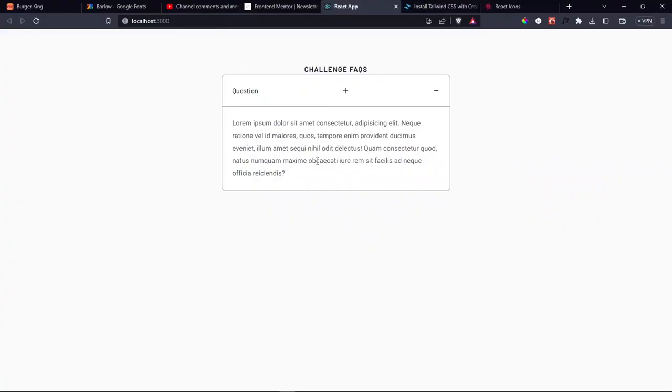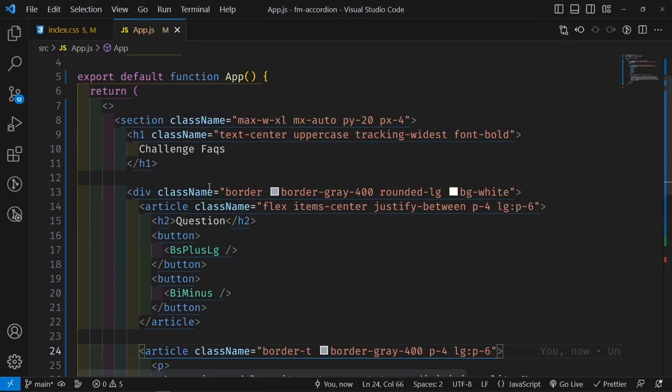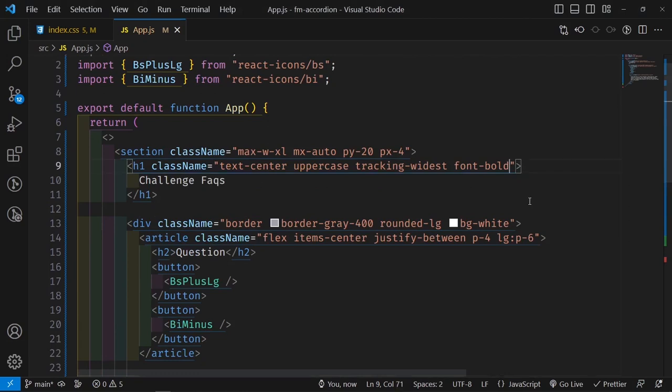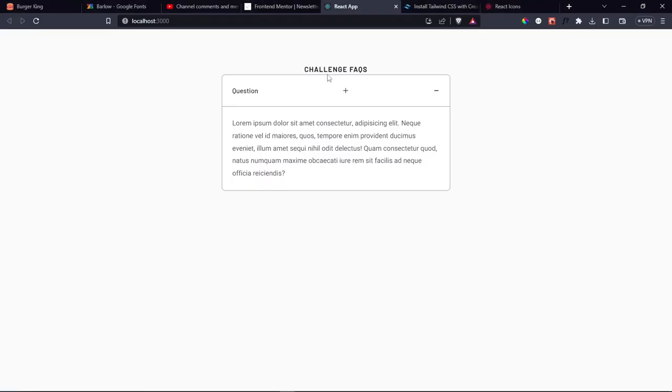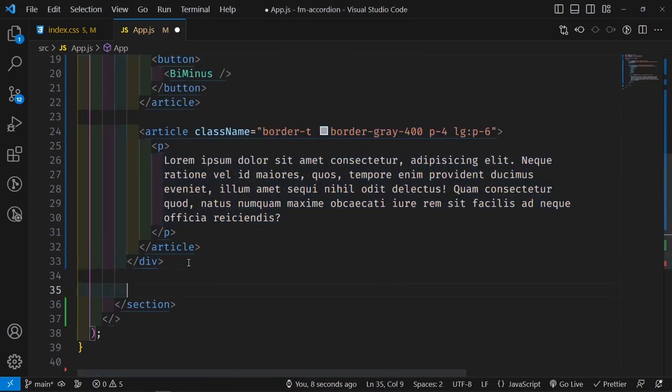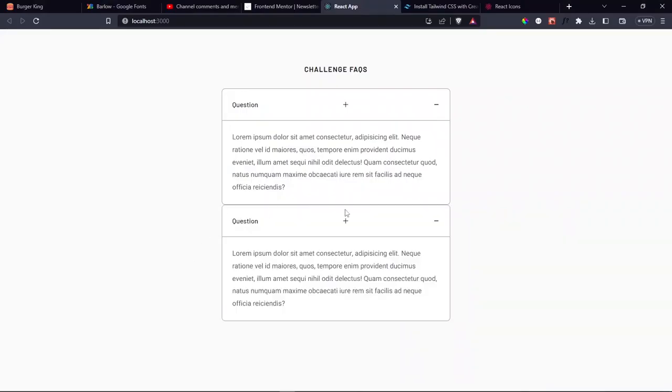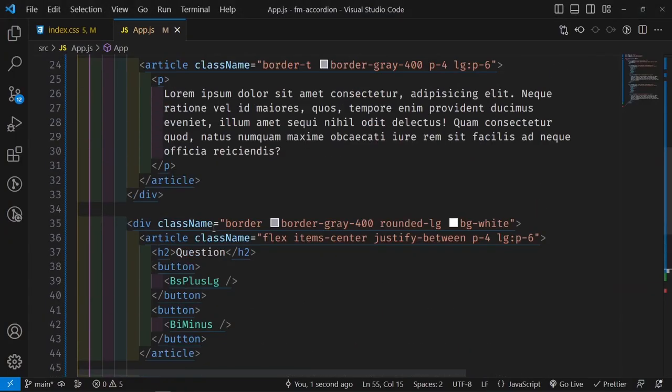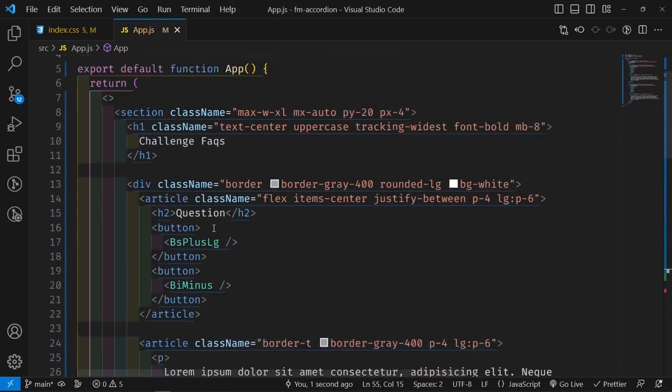Now that we have this structure in place, let's add a bit of margin first of all here. So on the h1, let's just have a margin on the bottom of 8 to push it downwards from this. And then I want to add a second div, so copy this div, and below this let's just add it in, so that we can see how they're going to look when they are stacking one on top of the other, and obviously this is not what we want. So what we can do to fix it is we can go inside every single div and add a margin bottom on them so that they push downwards, but that doesn't really work all that well in the long run.